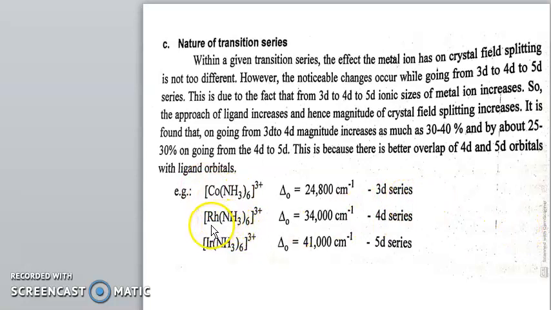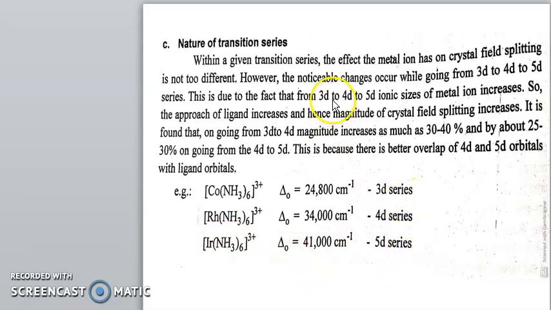Then [Rh(NH3)6]3+, there is the rhodium. The Δ octahedral value is 34000 cm⁻¹, and this rhodium is a 4d series element. Then [Ir(NH3)6]3+, the Δ octahedral value is 41000 cm⁻¹, and this iridium is a 5d series element.